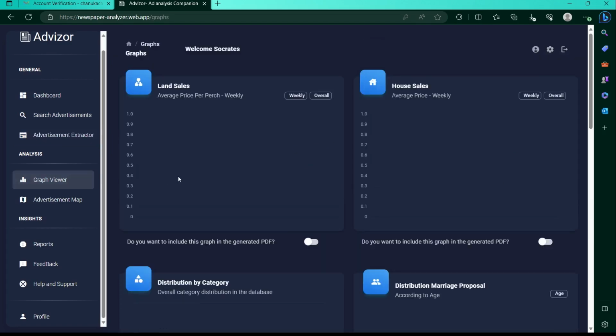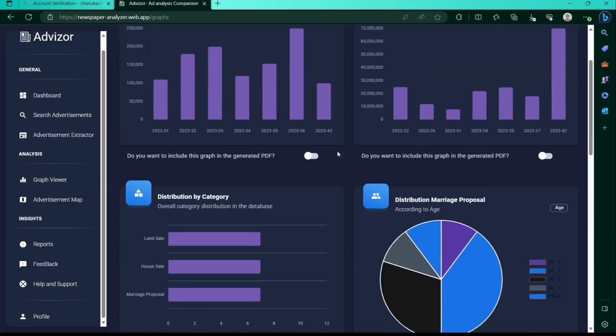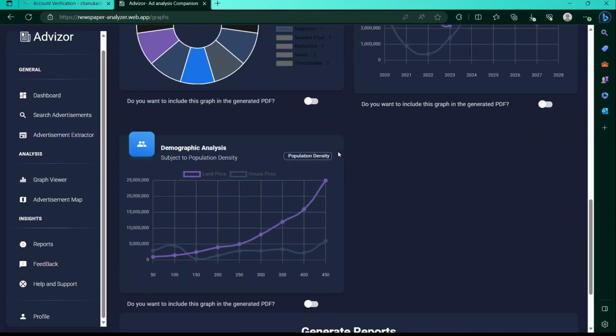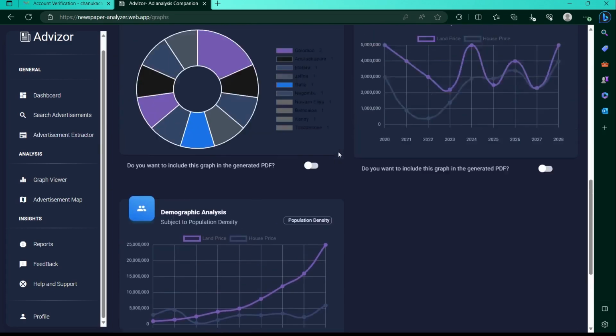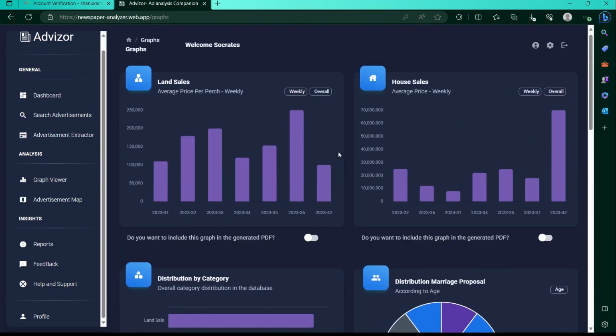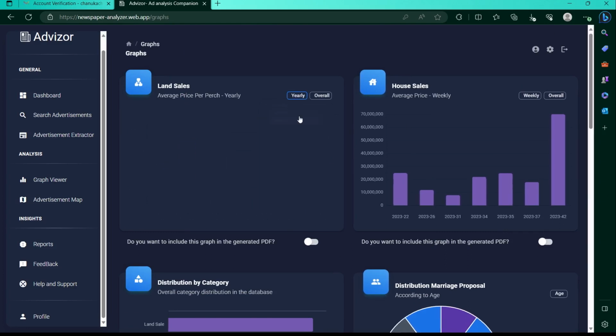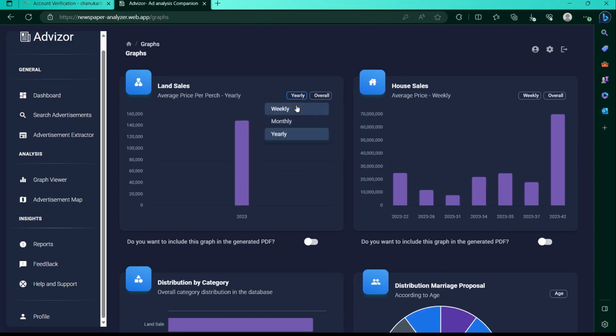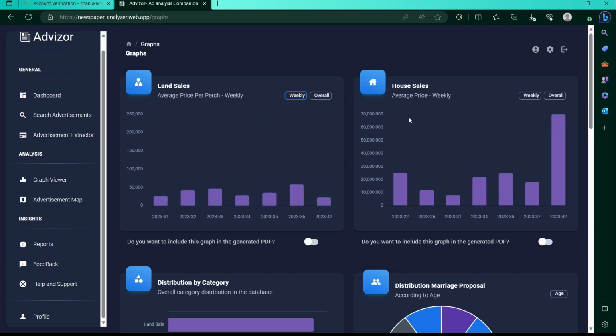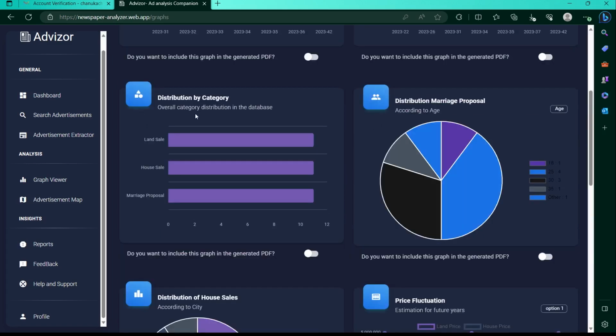In the Graph Viewer section, user can view automatically generated graphs and charts according to the total advertisements currently stored in the database. Here, first 2 graphs shows the average land and house prices along the time duration. User can customize how to render the graphs by simply using these filters. Rest of the graphs shows distribution of each advertisement categories according to different features.